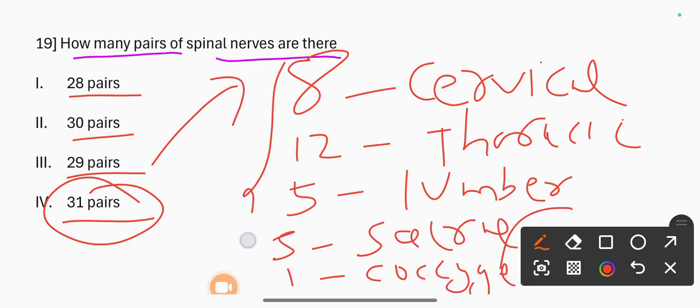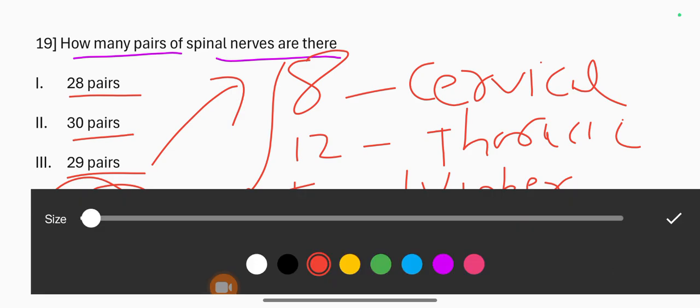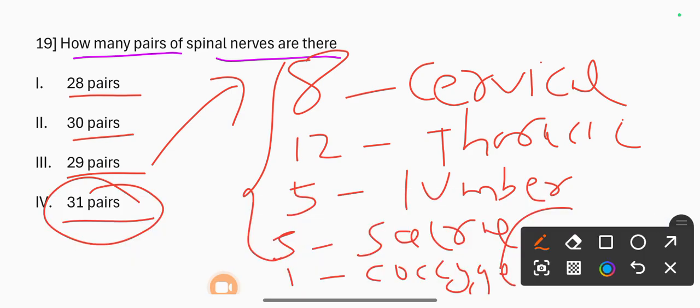So there are in total 31 pairs of spinal nerves. Correct answer is 4, 31 pairs.